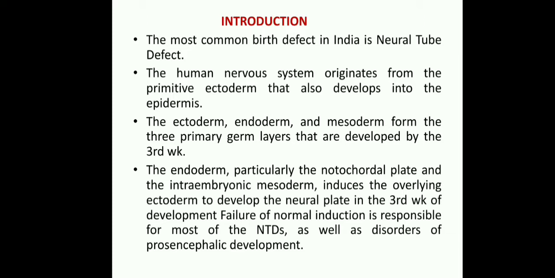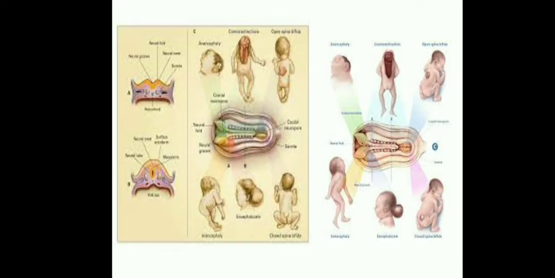Failure of normal induction is responsible for most of the neural tube defects, as well as disorders of prosencephalic development. This most commonly occurs in developing countries because of improper environment and nutritional deficiency, mostly folic acid, the folate deficiency.